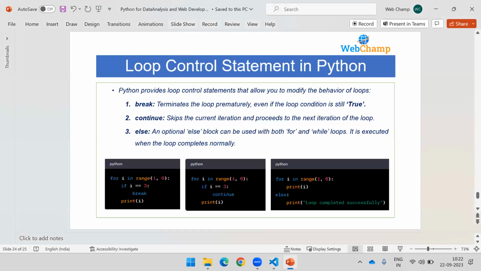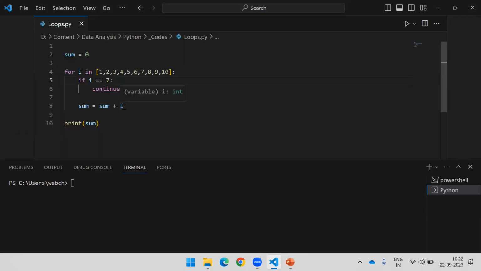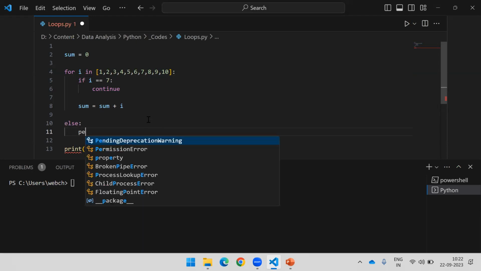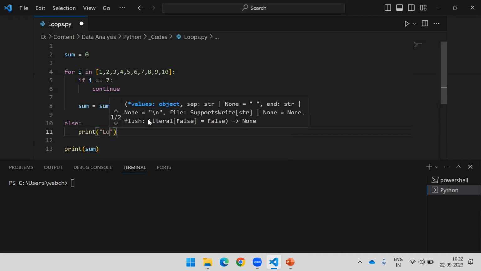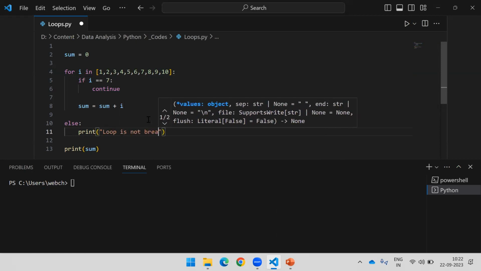Now, the next statement is else. Else is an optional block. If you write it, it is good. If you don't write it, that's fine too. When there is a situation you may want to write it, you can write it. Otherwise, it is not mandatory to write an else block. But if you add an else block after the loop, else we can use with conditionals, that is different, but we can also use it with loops. So I'm writing else here, and I'm saying print, loop is not break. This is how I made the statement, to understand.